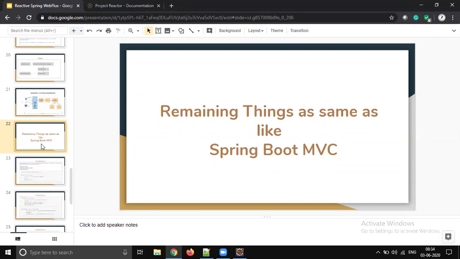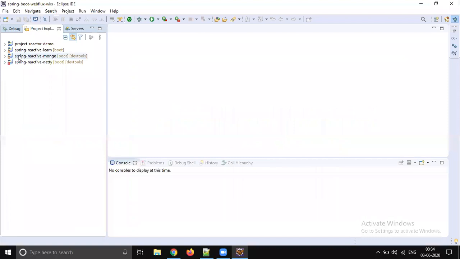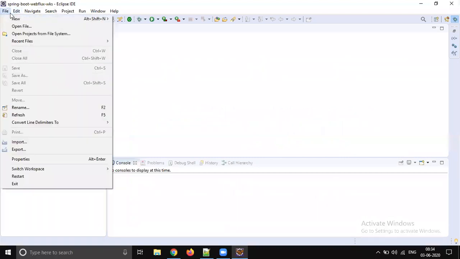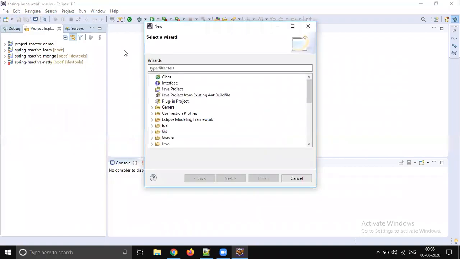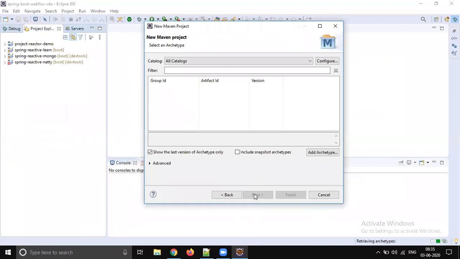So let's start creating a project. Let me freshly create a Maven project. Go to new project, but we don't need a Spring project. Let's start with Maven. Maven project, click next. Let's create a simple project.